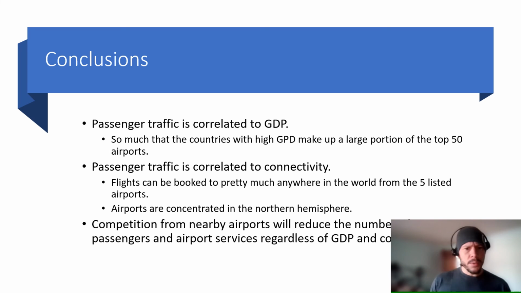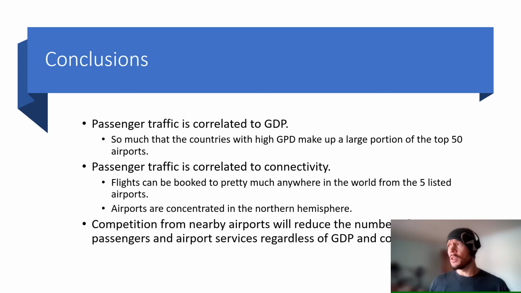So in conclusion, we see that passenger traffic is correlated to GDP, so much so that countries with a high GDP make up a large portion of the top 50 airports. We also see that passenger traffic is correlated to connectivity. You can book flights pretty much anywhere in the world from the top 5 listed airports.